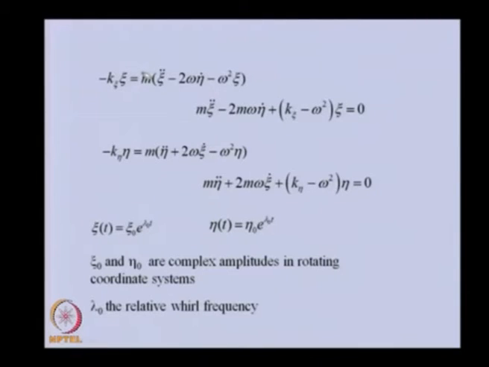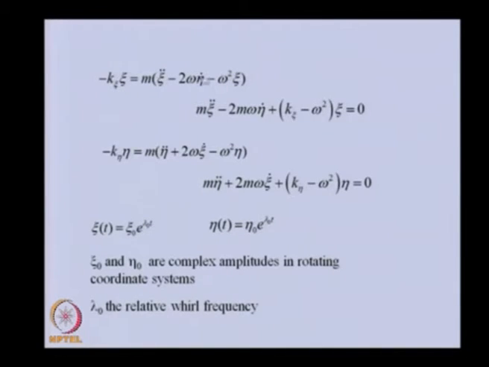So, basically this is m x double dot, and we have seen how x and zeta and xi and eta are related, which we defined earlier. This is the x double dot term, and this one is the stiffness in the xi direction, and if you multiply by the xi displacement we get the elastic force. So, basically this is Newton's second law of motion, in which the sum of external forces, in this particular case only the stiffness force we are considering, is equal to the inertia force.